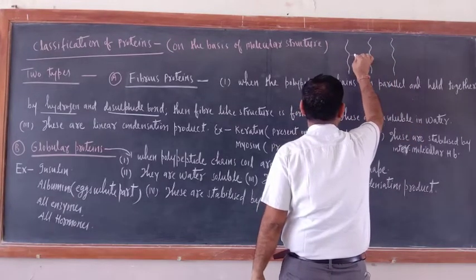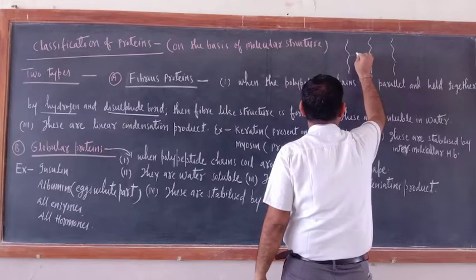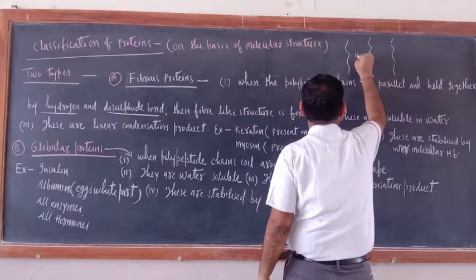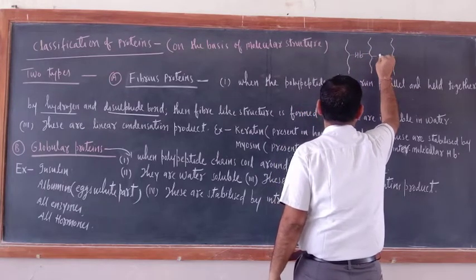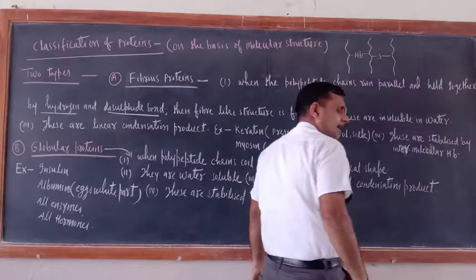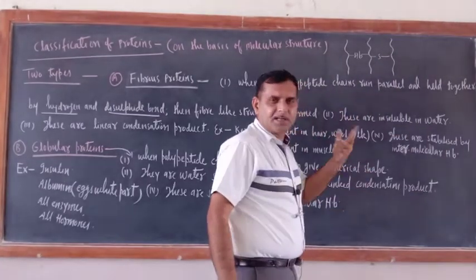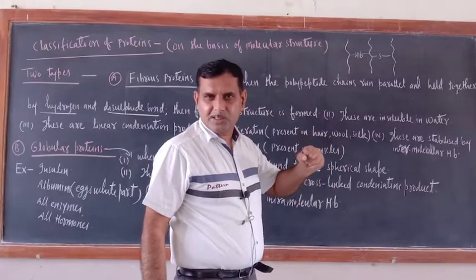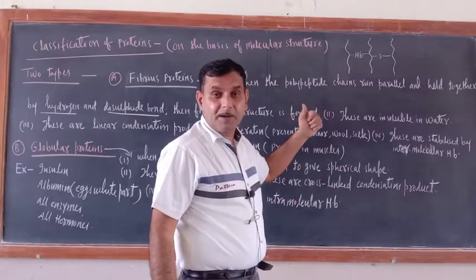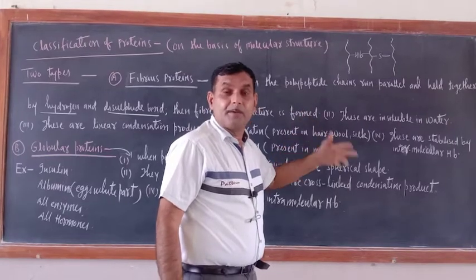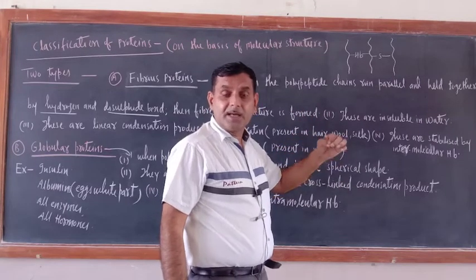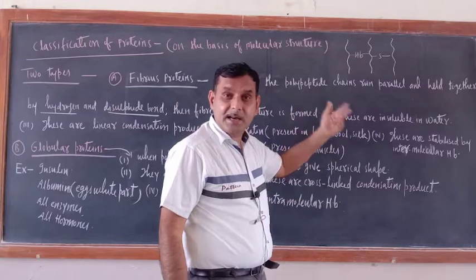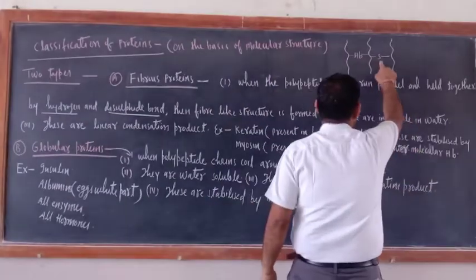These fibrous structures are held together by hydrogen bond or disulfide bond, just like a glycosidic linkage. What is glycosidic linkage? Linkage by divalent oxygen. Similarly, disulfide bond is linkage by divalent sulfur.